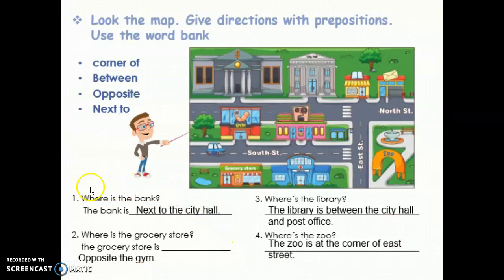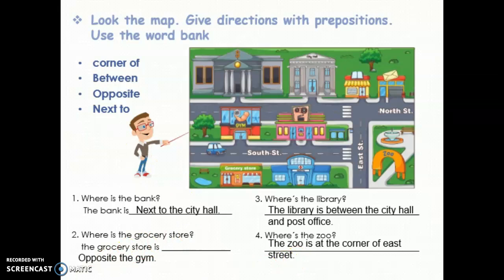Okay, students, now repeat after me. Where is the bank? The bank is next to the city hall. Where's the grocery store? The grocery store is opposite the gym. Where's the library? The library is between the city hall and post office. Where's the zoo? The zoo is at the corner of this street. Okay, very good.